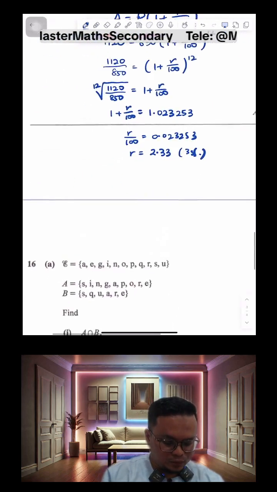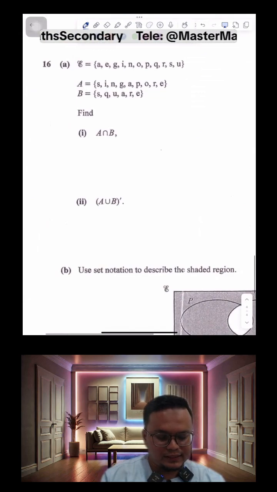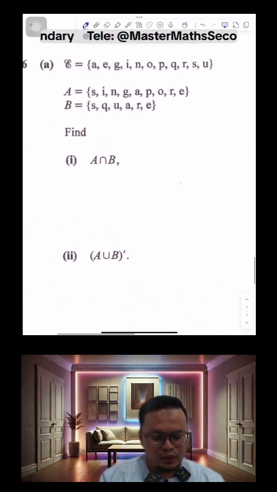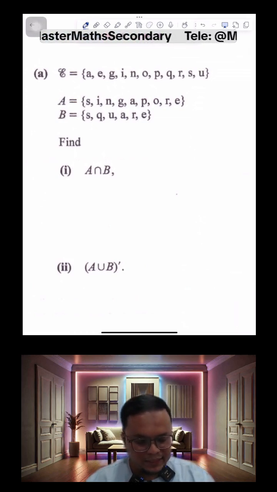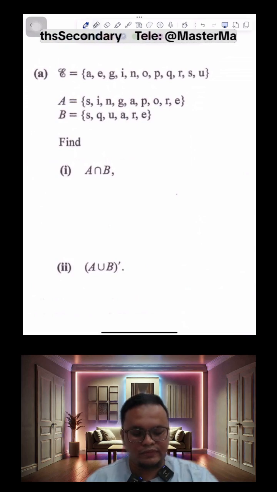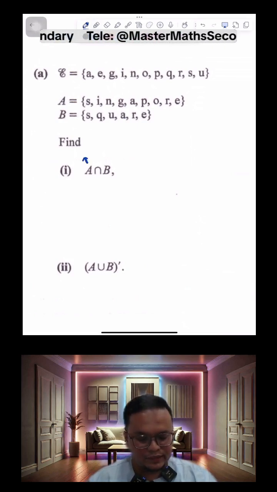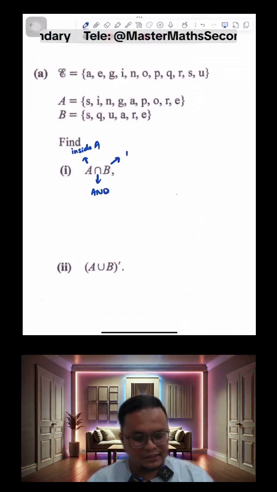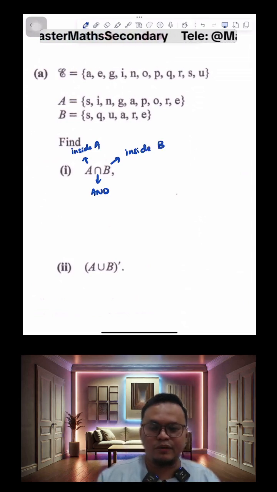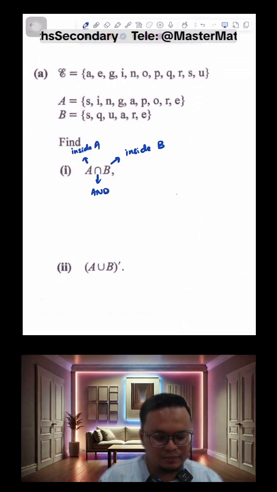Okay, and finally the last one. This is the sets question. We are looking at the set A intersect B. Just a quick reminder again, to do this very simply, I'll translate it into simple English. A means inside A. Intersection means an AND. And B means inside B. So you're asking yourself for elements that are found inside A and found inside B.